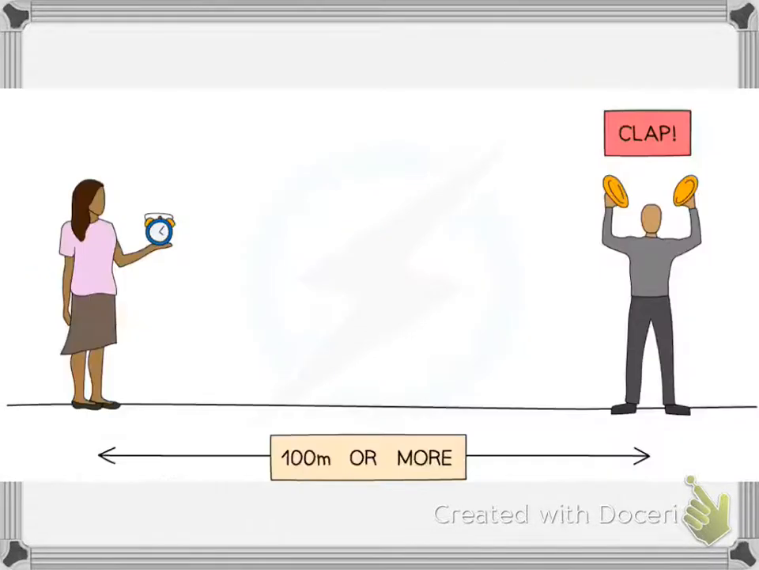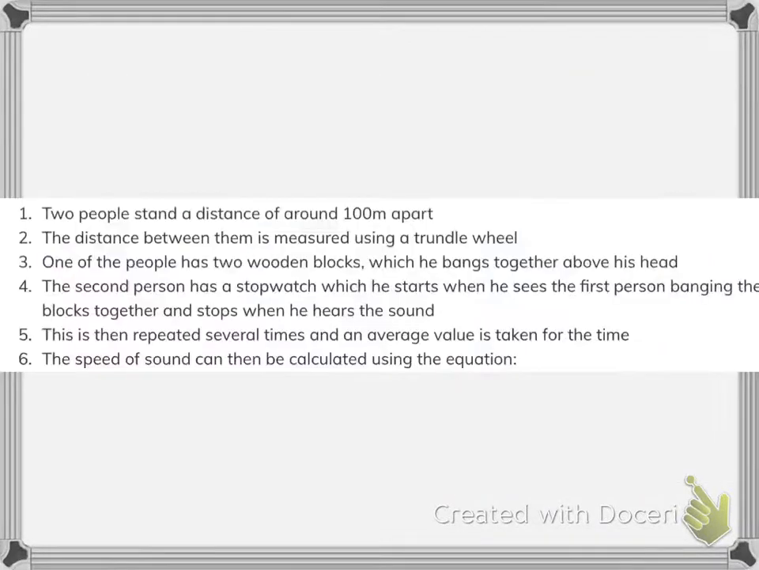So the first method to measure the speed of sound is this one. First, two people need to stand at a distance of 100 meters apart. The distance needs to be measured using a trundle wheel. A trundle wheel measures big distances. One of the people needs to have two wooden blocks, and they should be banged together above his head.